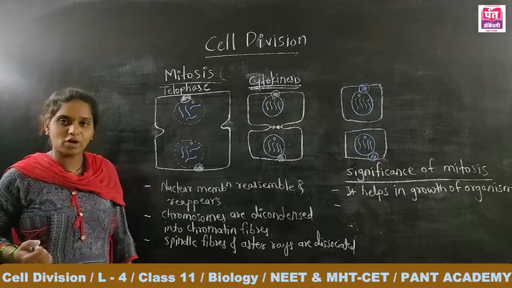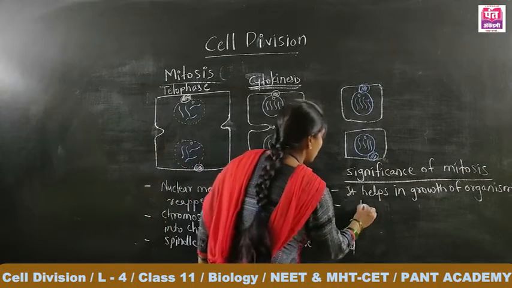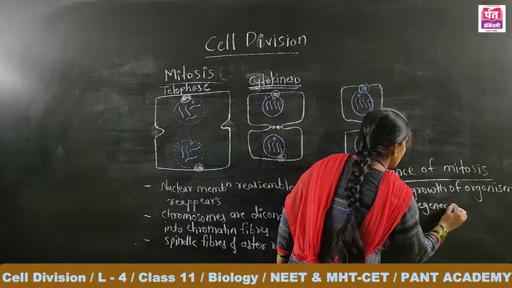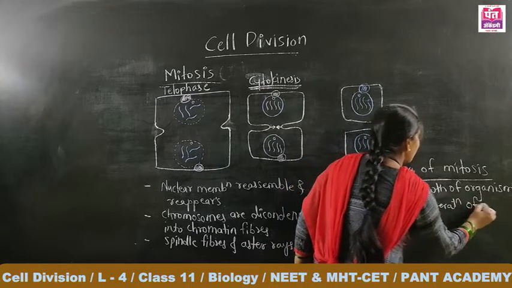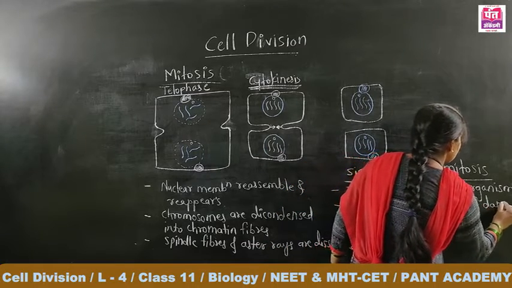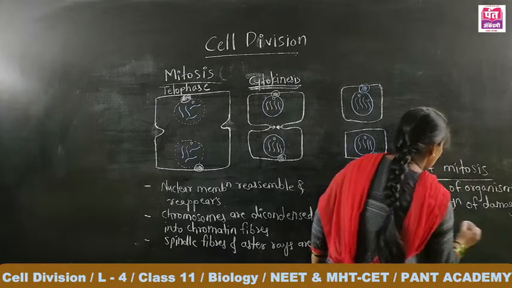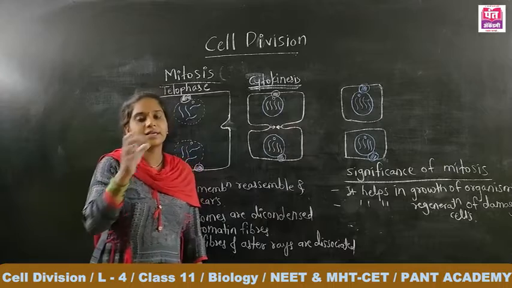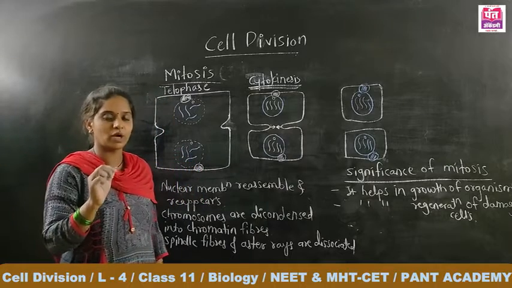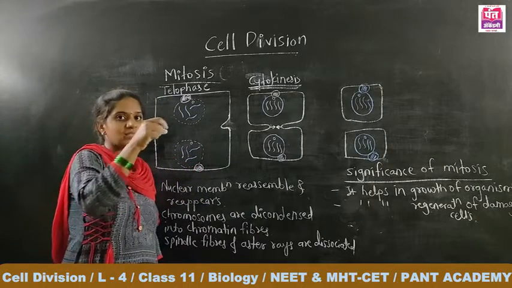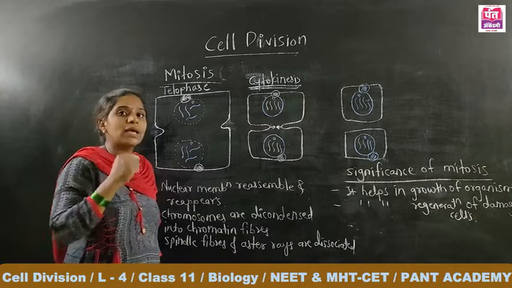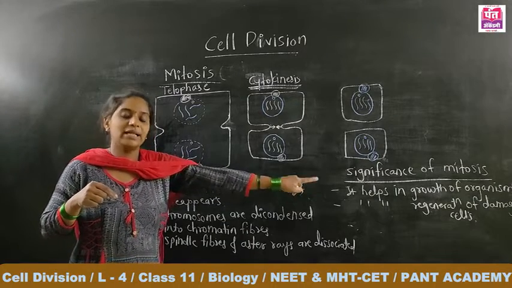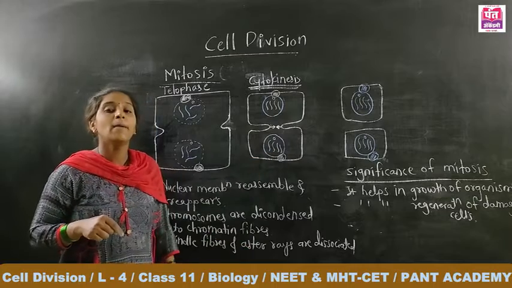Here, mitosis helps in regeneration of damaged cells. Like in the case of the wall lizard, if the tail gets cut off, at that place a new tail is formed. And that new tail formation is due to what? Regeneration of the damaged cells, and that regeneration is due to what?